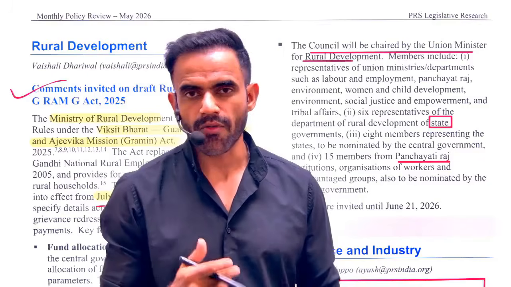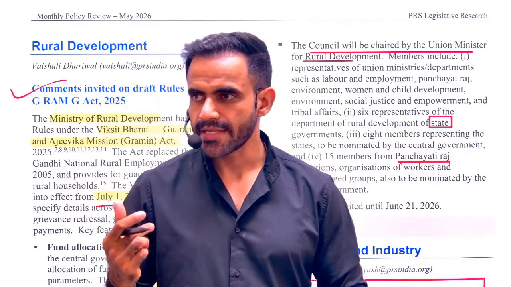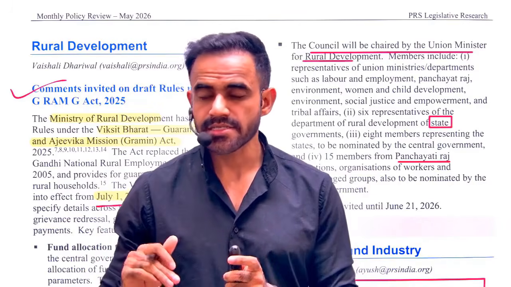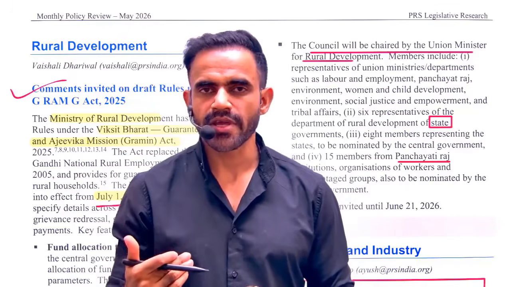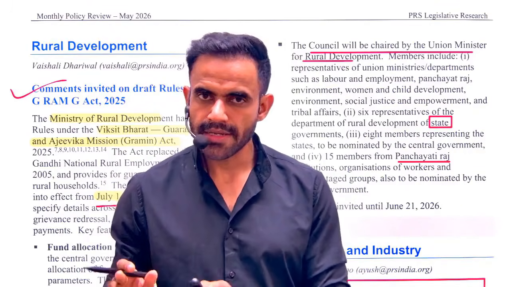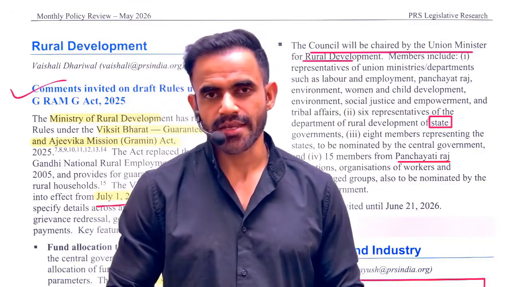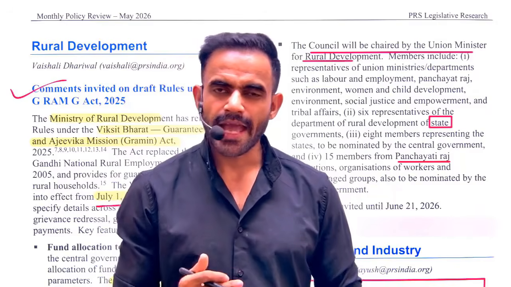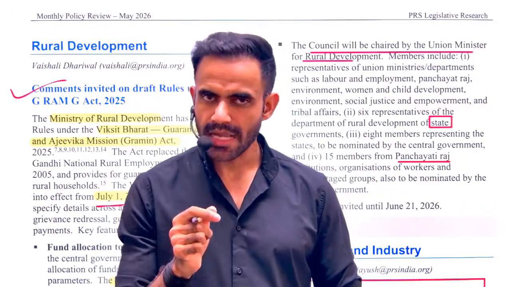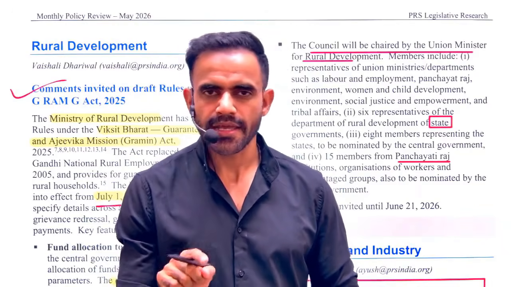In both cases, how can the examiner swap this information? The examiner can simply say that it will be under the Ministry of Labour and Employment. That seems logical, because ultimately we are trying to provide employment opportunity, but please remember it is under the Rural Development Ministry. Second statement, what the examiner can do is say that it will be applicable in rural as well as in urban areas. Now that is homework for you. Will it be applicable in urban areas?